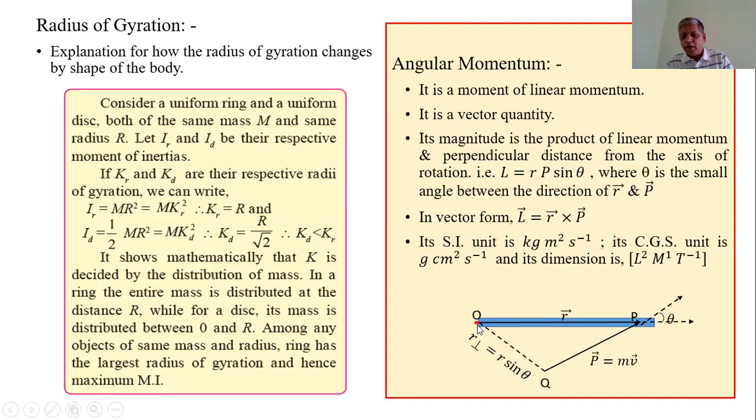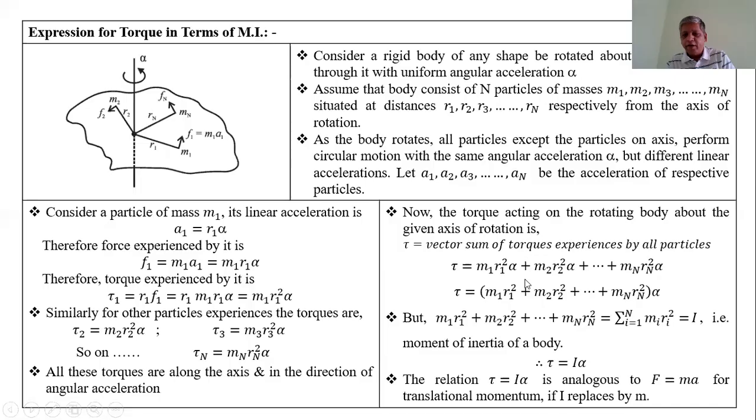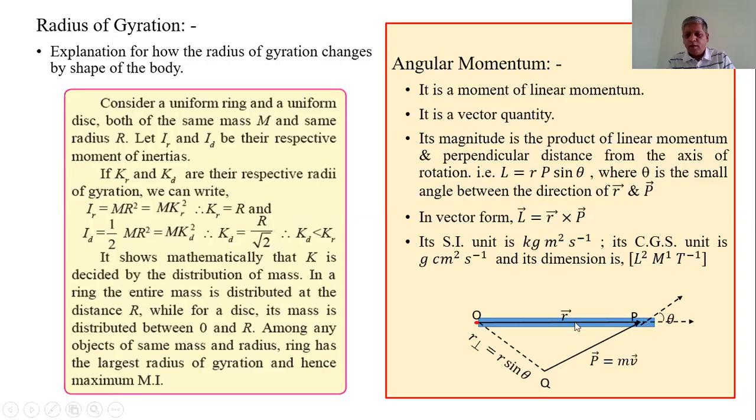But if this body is fixed at this point, at that time the body gets rotated like this. Therefore, here we produce rotational motion. Here, the direction of momentum is along these directions.